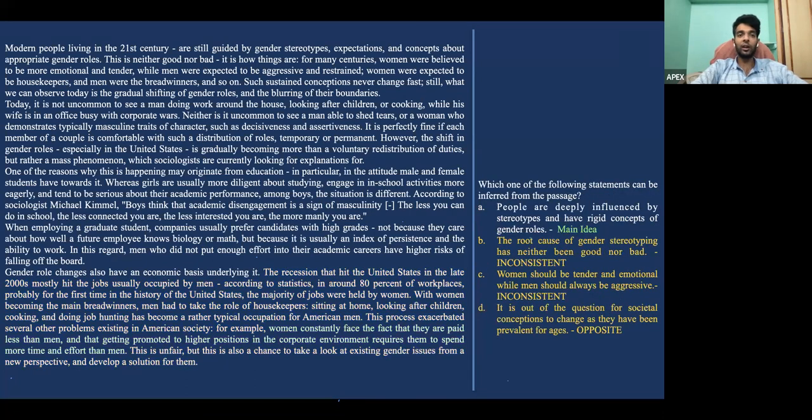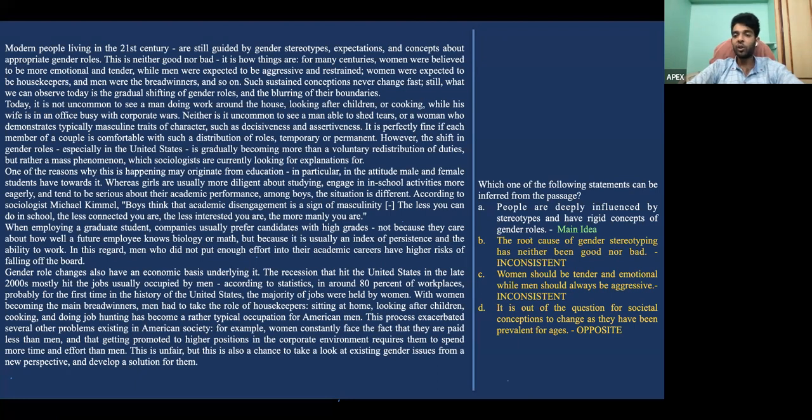Let's go to the next question. Now, over here, you can very clearly see which one of the following statements can be inferred from the passage. Obviously, A is the main idea, so that can directly be inferred from the passage. Whereas B, C, and D, I've already mentioned the reasons. The root cause of gender stereotyping has neither been good nor bad. That's inconsistent. We have already told that this is not all about gender stereotyping, but that's the start point, right?